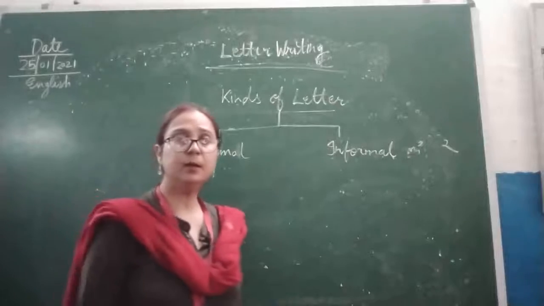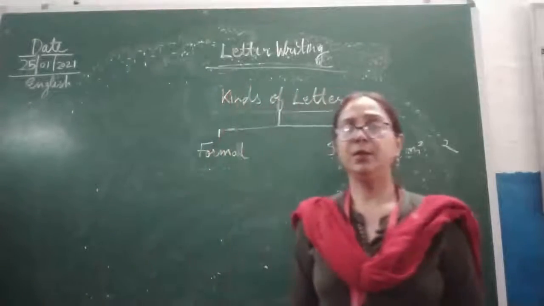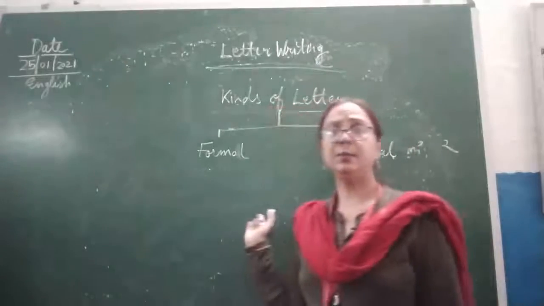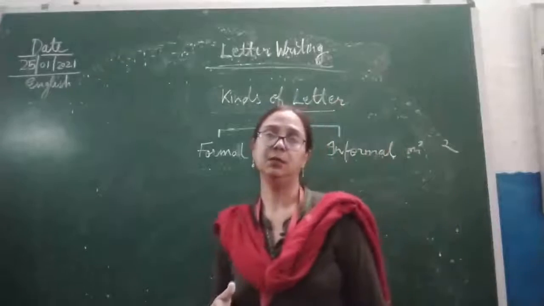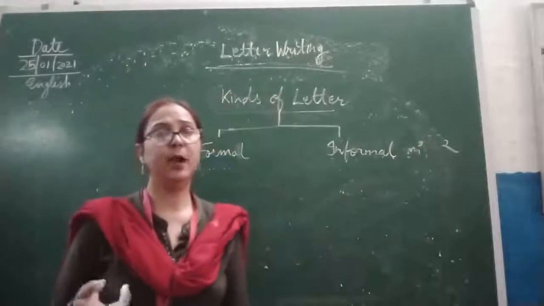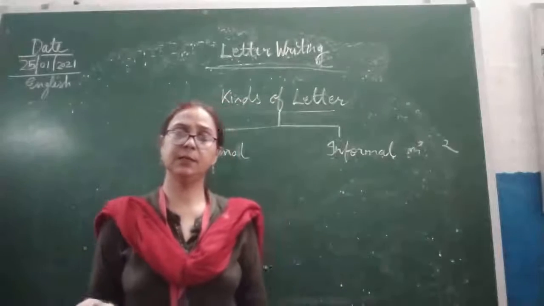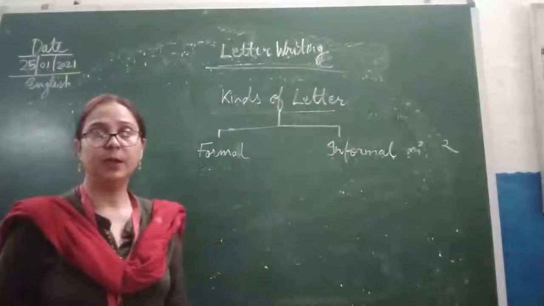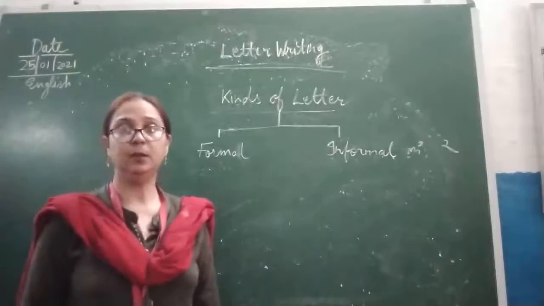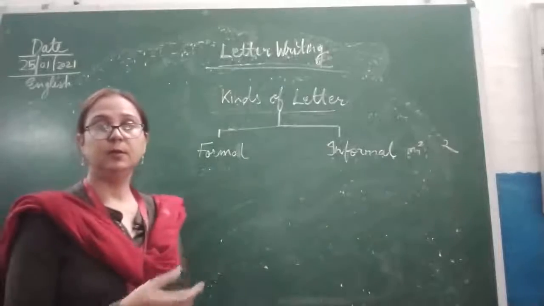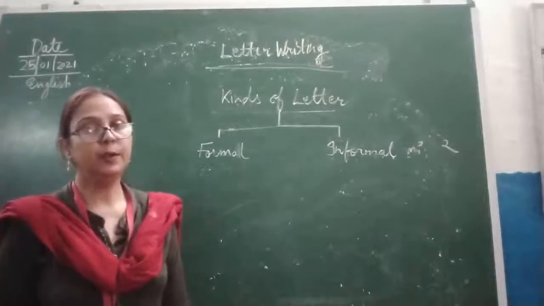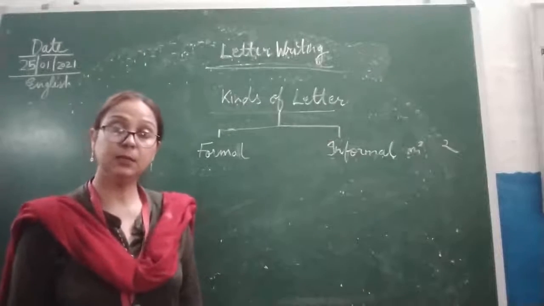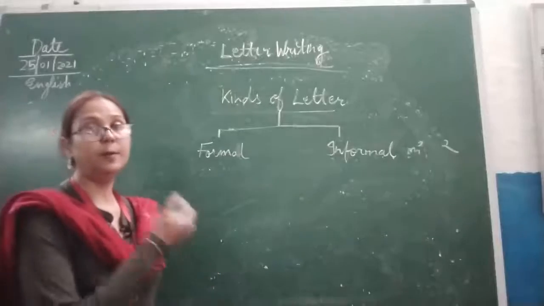An informal letter we write to very well known persons, like your father, mother, friends, colleagues, brothers and sisters. So an informal letter we write to our well known people, and a formal letter we write to unknown persons, or the authorities. That type of letter is called a formal letter.